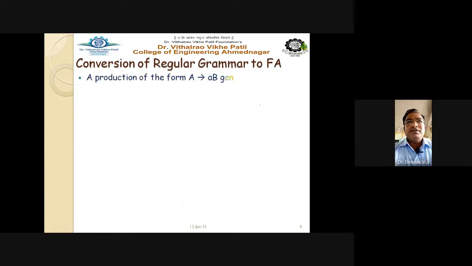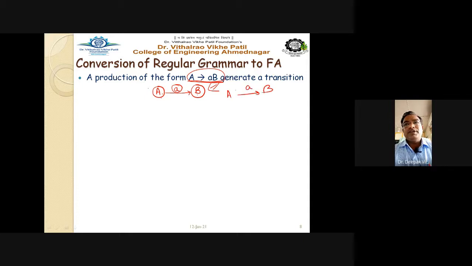So let us see here. We are given certain rules in the regular grammar, and it is asked to draw the automata for the grammar rule. If the rule is in a particular format, A gives aB, I can draw the automata like this: capital A goes to capital B and input is small a. If this is the type of production, then you draw the automata in this way. Capital A produces capital B on input a. It is a very simple meaning of this production rule, right?